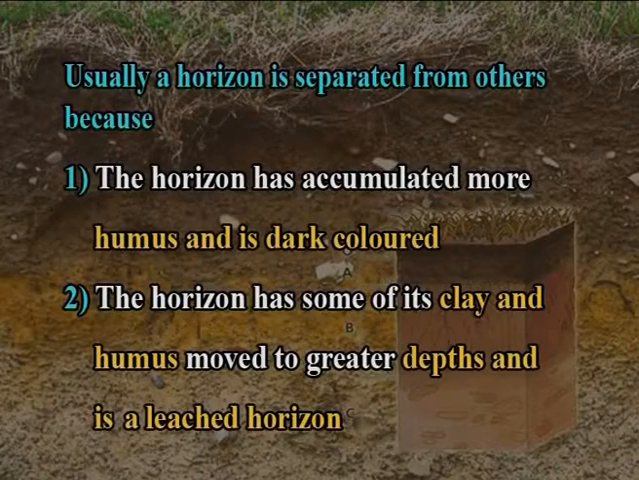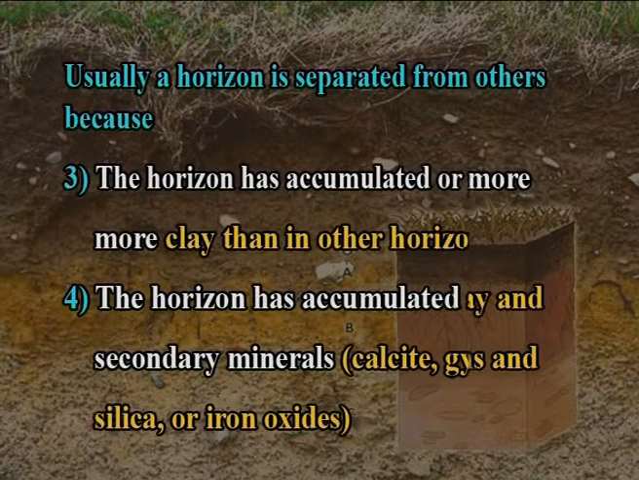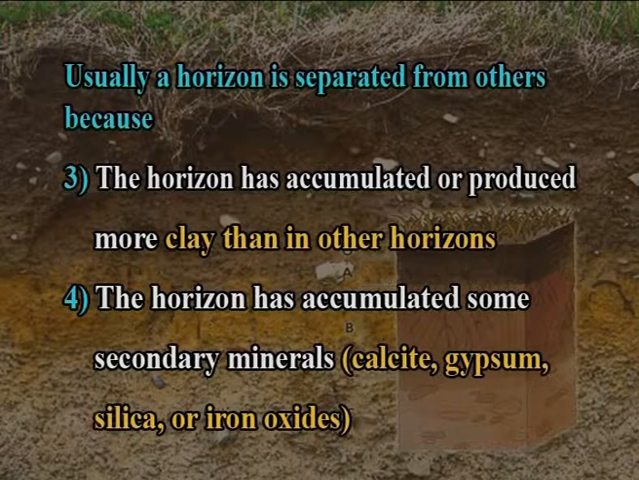Usually, a horizon is separated from others because the horizon has accumulated more humus and is dark colored. The horizon has some of its clay and humus moved to greater depths and is a leached horizon. The horizon has accumulated or produced more clay than in other horizons. The horizon has accumulated some secondary minerals like calcite, gypsum, silica or iron oxides.